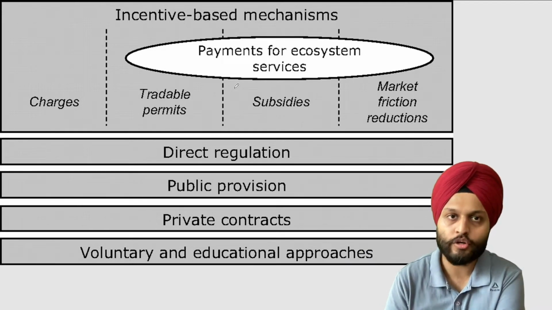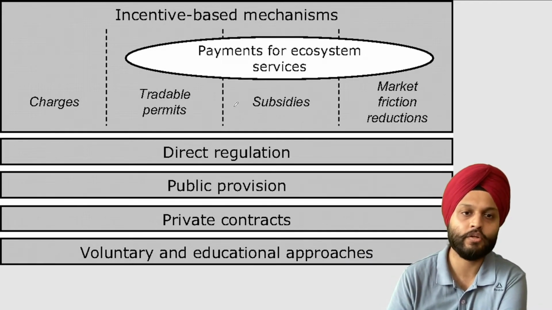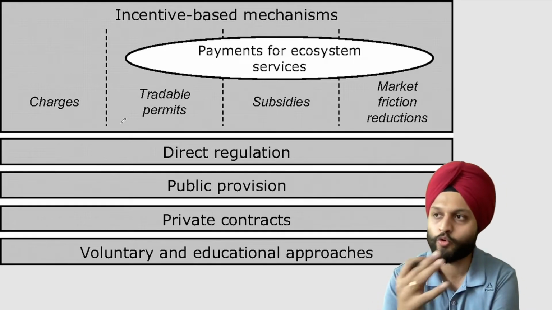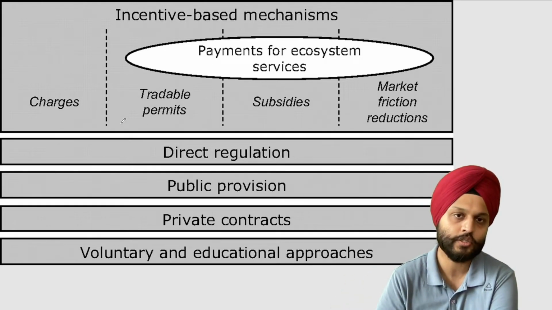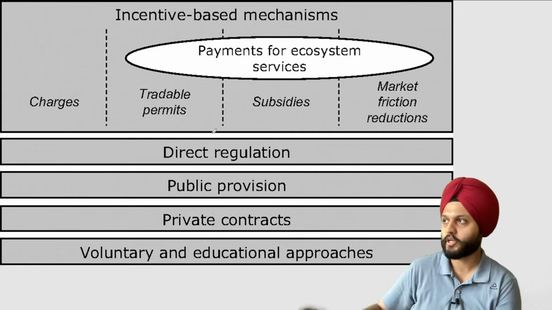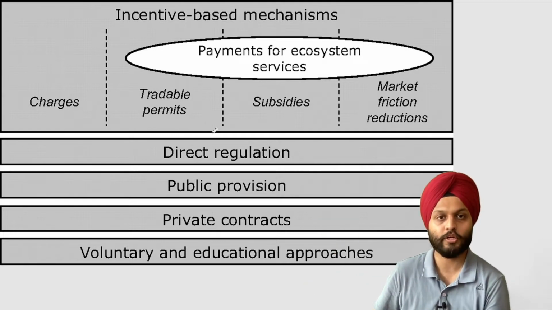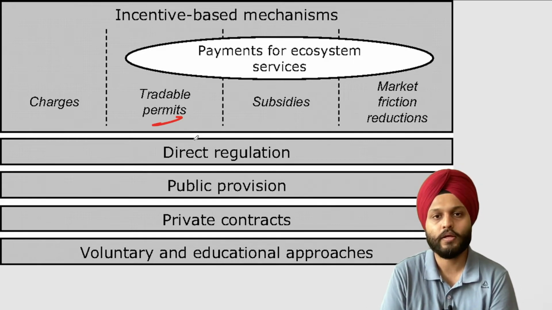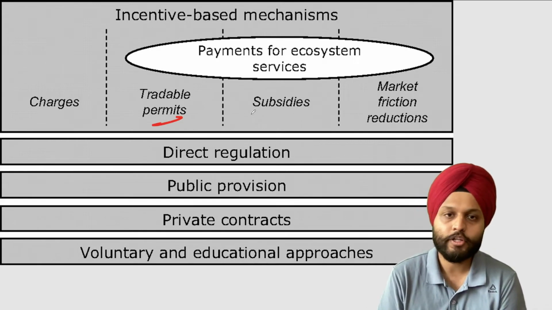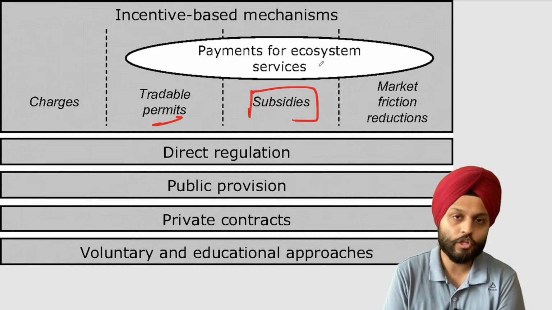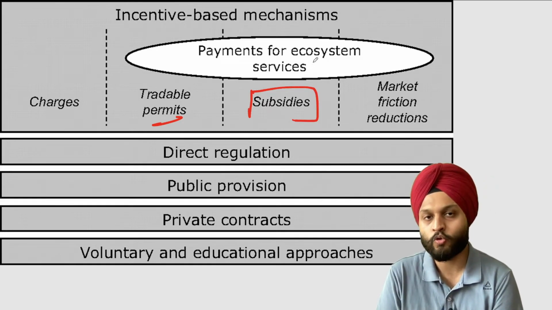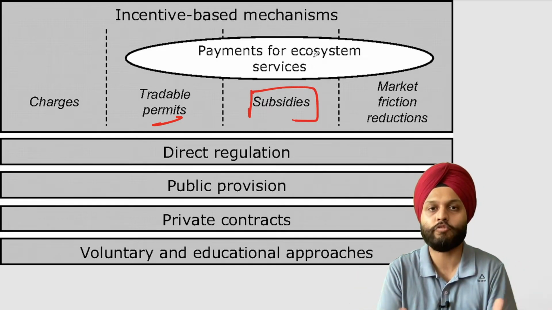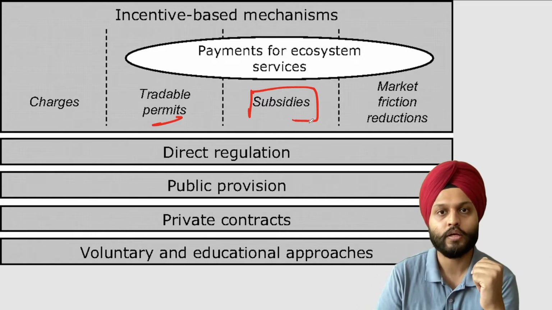There are already systems, for example systems of charges. If you use a certain service, you have to pay a certain charge. Maybe you are going to Rishikesh or Shimla or whichever place, you have to pay for a permit. Or locals be given subsidies to not do certain activities which harm the local environment.